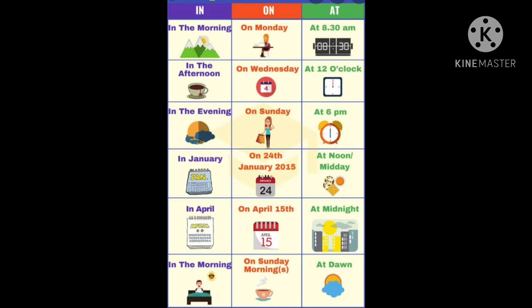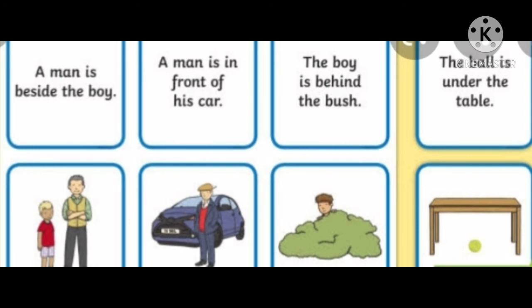Now let us understand preposition with the help of sentences. The prepositions mentioned here are already explained with the help of the pictures, but now we will see the usage of these prepositions in the sentences. See the first one. A man is beside the boy as he is standing at the side. So we will say a man is beside the boy. See the next one. A man is in front of his car. In front of is the preposition. The boy is behind the bush. So here behind is the preposition, and you can see where the boy is in the picture. He is behind. Next is the ball is under the table. So under is a preposition.